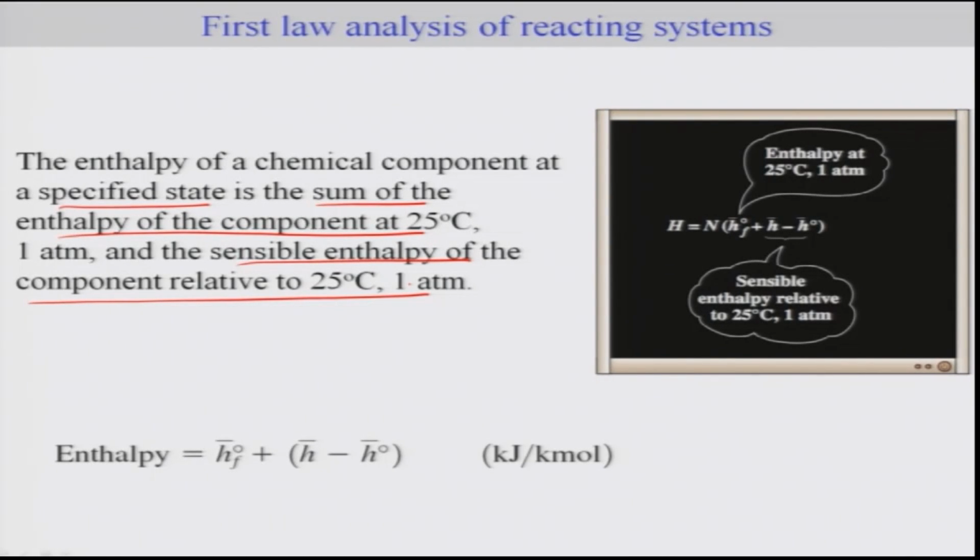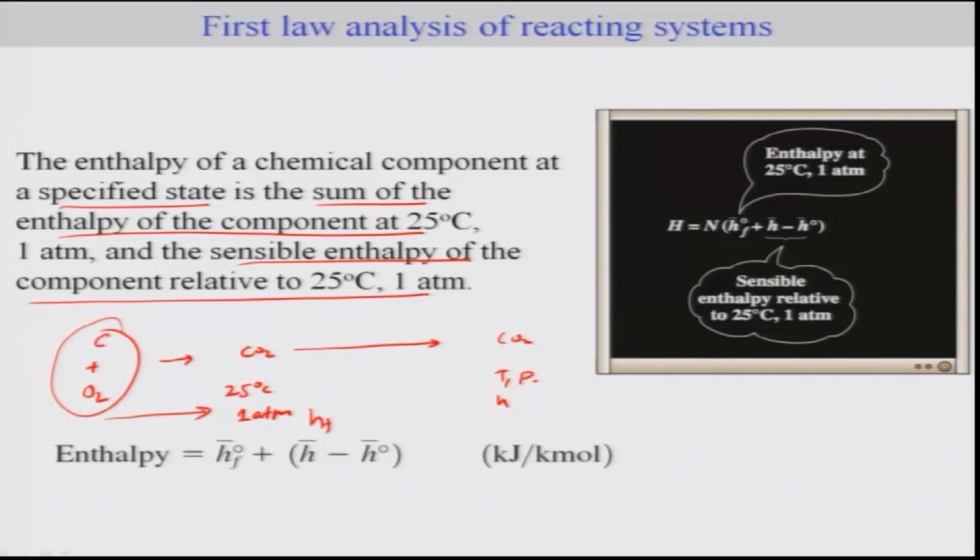So in order to understand this, we can consider, let's say, the formation of CO2 at 25 degrees Celsius, 1 atmosphere, okay. And if you are interested in finding the enthalpy of the CO2 at a certain T and P, then the enthalpy here is going to be the enthalpy from the stable elements to here. So that will be your enthalpy of formation at standard state, and from here we take this gas, whatever is formed at 25 degrees Celsius, to this T and P.